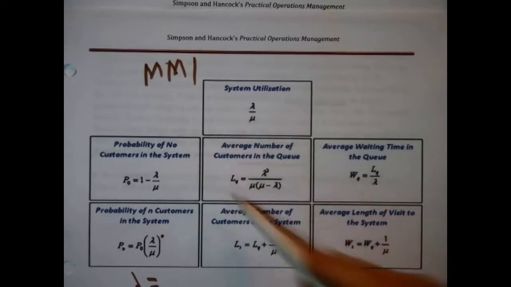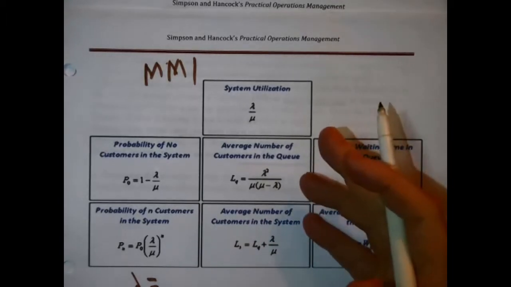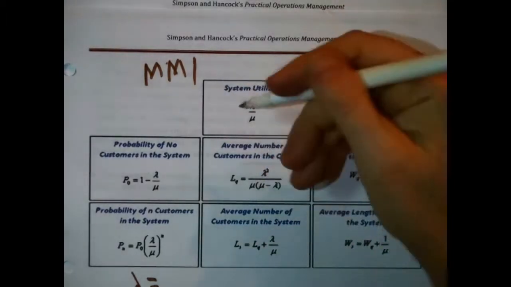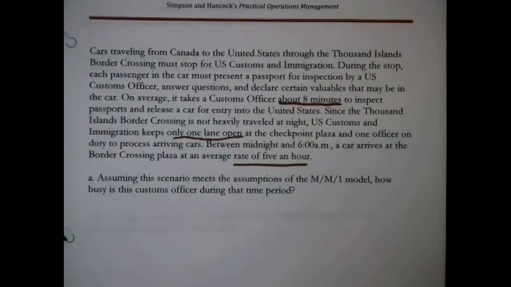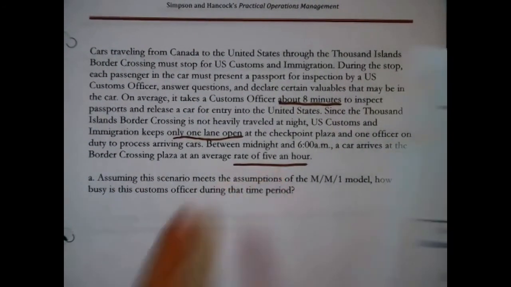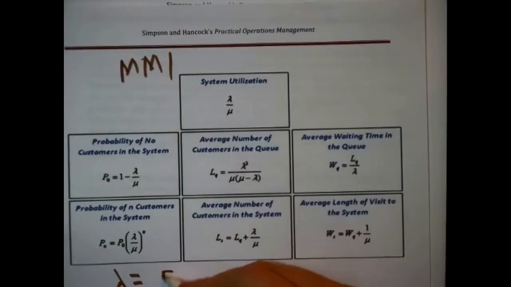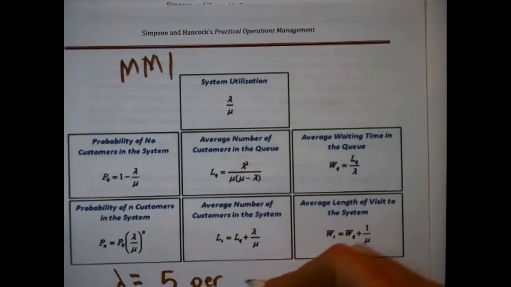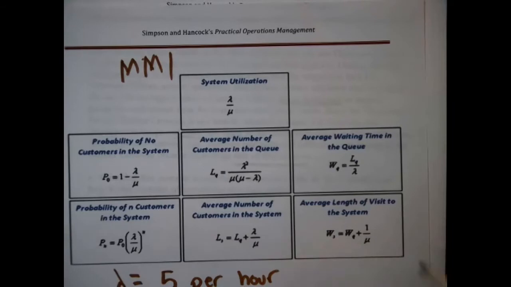In the case of the Thousand Islands, lambda would concern cars because they're what arrives at the checkpoint plaza. That's the system. Now, what was said about cars? I had underlined it. Cars arrive at an average of 5 per hour. Perfect. So as we answer various questions with these formulas, anywhere there's a lambda, we're going to put a 5.